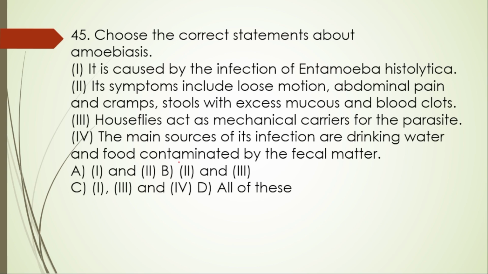Choose the correct statement about amoebiasis. Amoebiasis is caused by the infection of Entamoeba histolytica. Yes, this one is right. Its symptoms include loose motion, abdominal pain and cramps, stools with excess mucus, and then blood clots. Right. Houseflies act as mechanical carriers for the parasites. This one is also right. The main source of its infection is drinking water and food contaminated by fecal matter. This one is also right. So correct statement, all of this. We will go with option D.